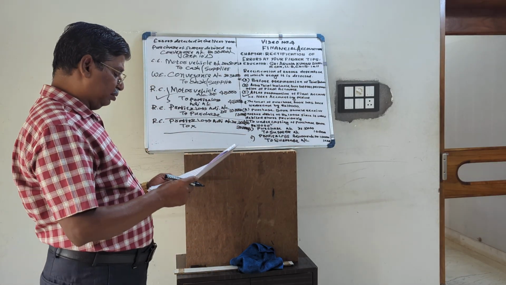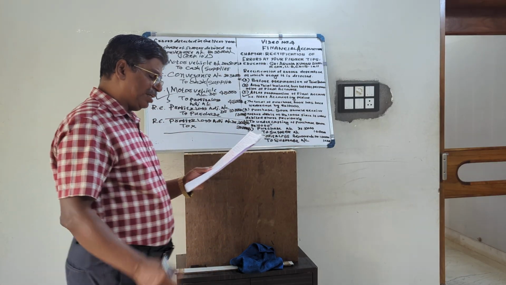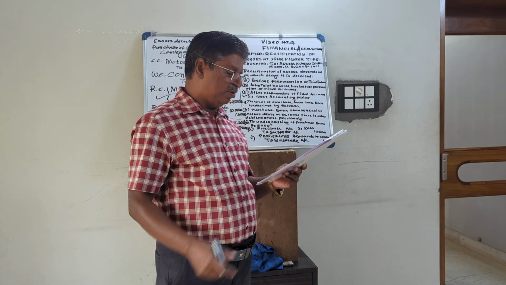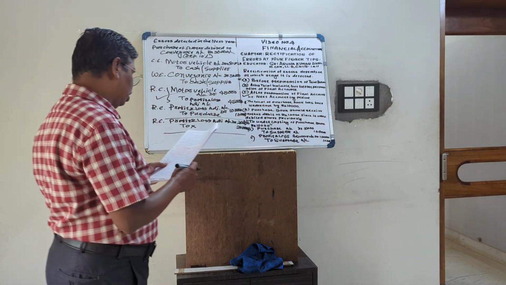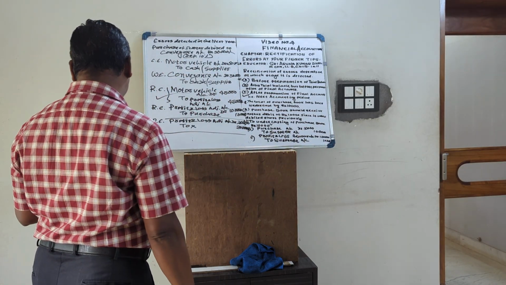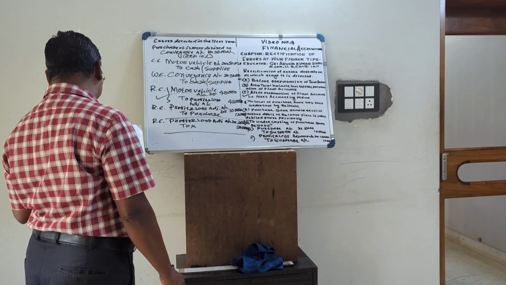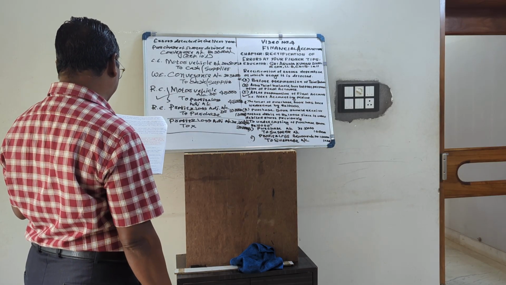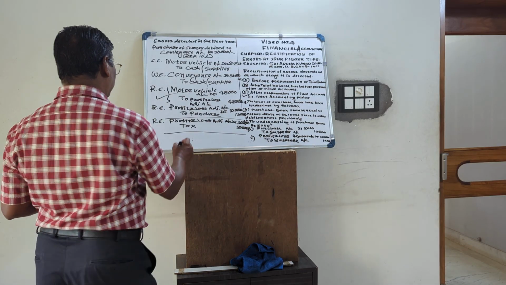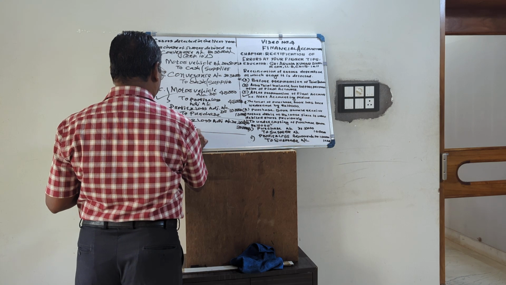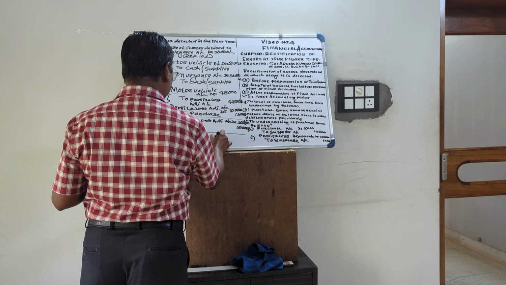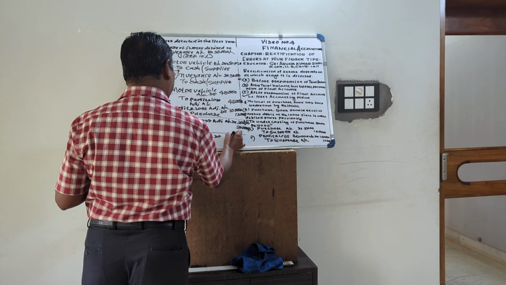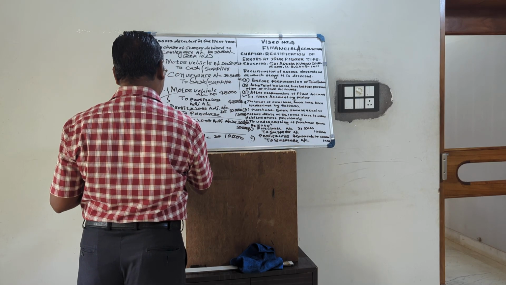This is third. A receipt of cash from Mr. Y was posted to the account of Z. So we are receiving cash from Y. What should be the wrong entry? Cash account debited to Y. What is the wrong entry? Cash to Z. So now we will debit Z's account. Wrongly it is debited. So Z's account debited 10,000 to Y's account.